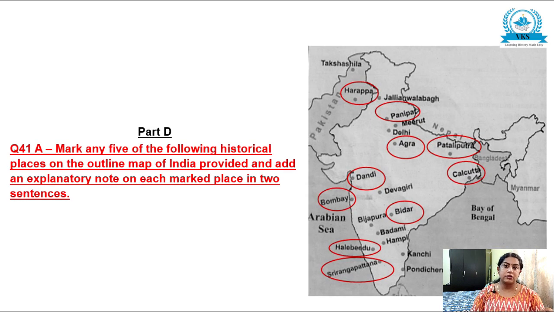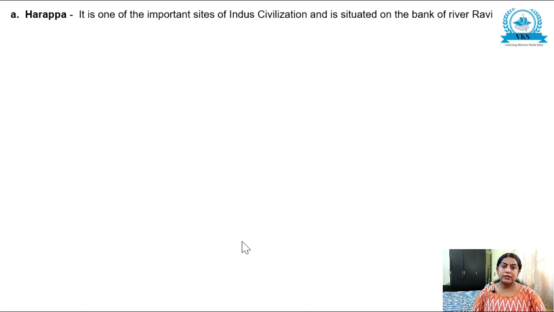Now next, let us see the map question. As I have always told, a detailed map explanation is given in the chapter-wise videos, chapter 8, regarding the map question. Here I am just quickly going through the places. First place is here, Harappa, Panipat, Agra, Patliputra, Calcutta, Dandi, Bombay, Bidar, Halebeedu and Srirangapatna are the places asked in this map. So you have to mark the places and write at least one or two sentences of explanation.